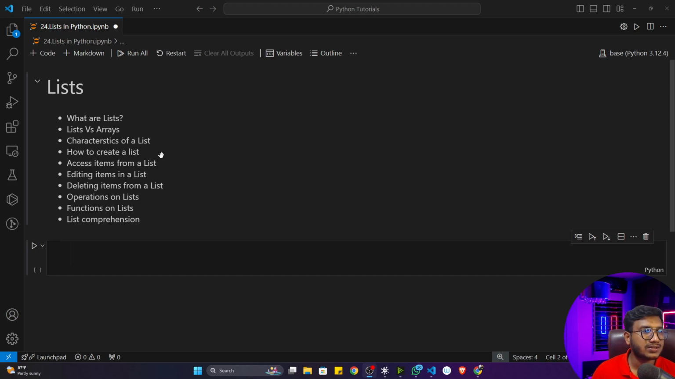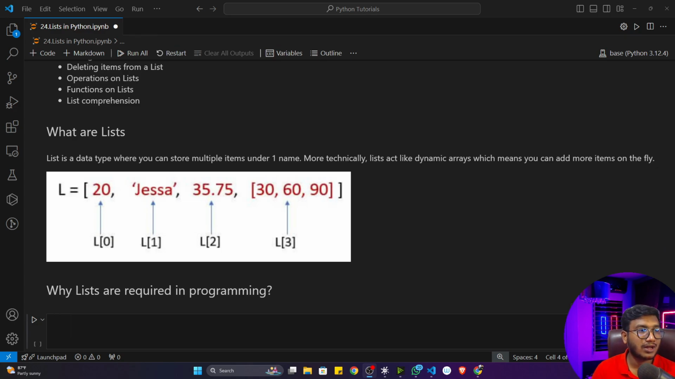Then we'll discuss the characteristics of a list. Then we'll see how we can create a list. Then how we can access any item from a list with the help of index. Then how we can edit items in a list. Then how we can delete any item from a list. Then we'll learn different operations on top of this list. Then we'll discuss list methods, like list inbuilt functions and methods. Then we'll also learn about list comprehension. These are the topics we'll be covering one by one in detail. After completing these topics, there won't be any kinds of doubt inside this list concept. And going forward, whenever you use a list in your programming, you can use this concept very easily. So first of all, let's discuss what is a list exactly.